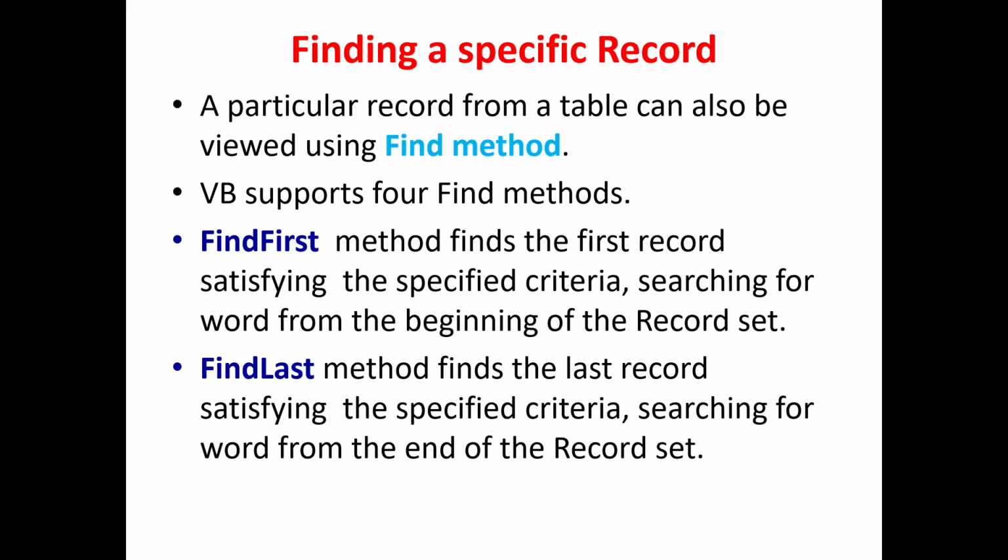Finding a specific record. A particular record from a table can also be viewed using the find method. VB supports four find methods. The FindFirst method finds the first record satisfying the specified criteria, searching forward from the beginning of the record set. The FindLast method finds the last record satisfying the specified criteria, searching backward from the end of the record set.